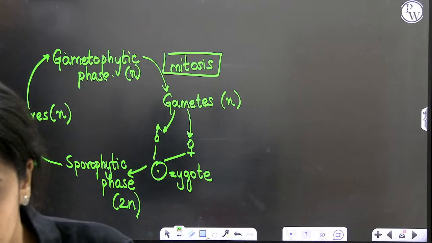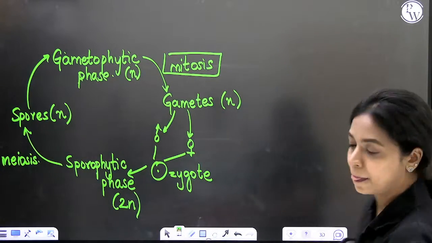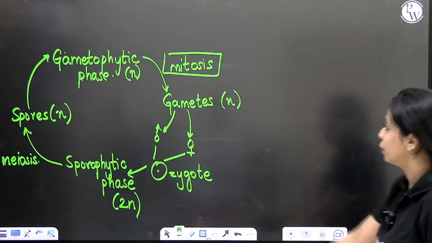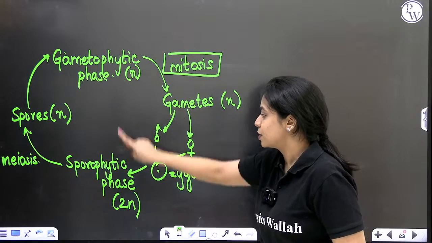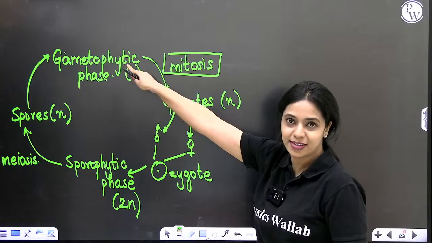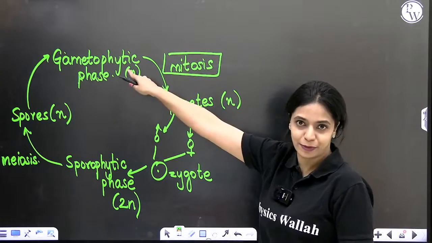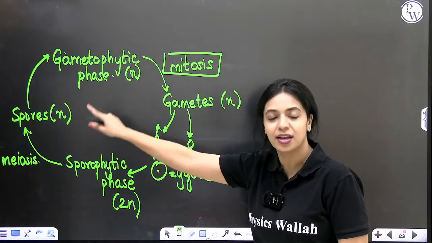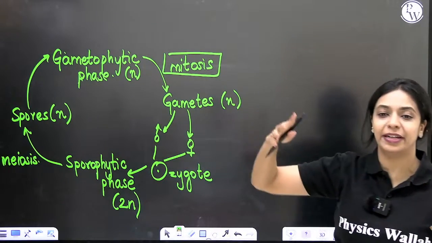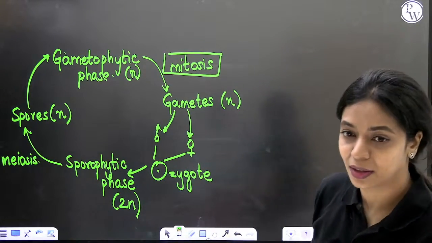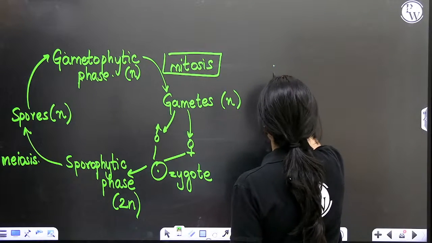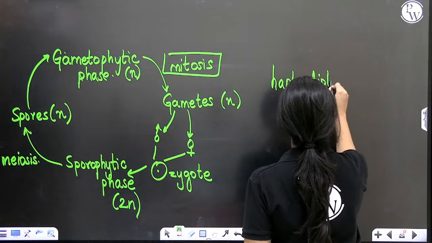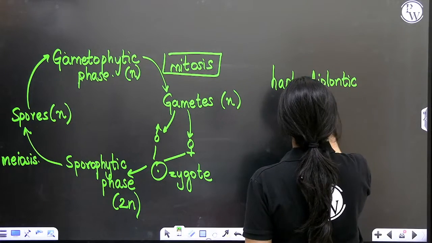It is according to the NEET syllabus itself. Okay? So that is what happens here. The main plant body is gametophytic. Sporophyte forms on the gametophyte itself. Sporophyte depends on the gametophyte itself. In the sporophyte, some of the cells undergo meiosis to produce the spores, and these spores will germinate to form the gametophyte. Okay, so this type of life cycle is called a haplodiplontic life cycle.